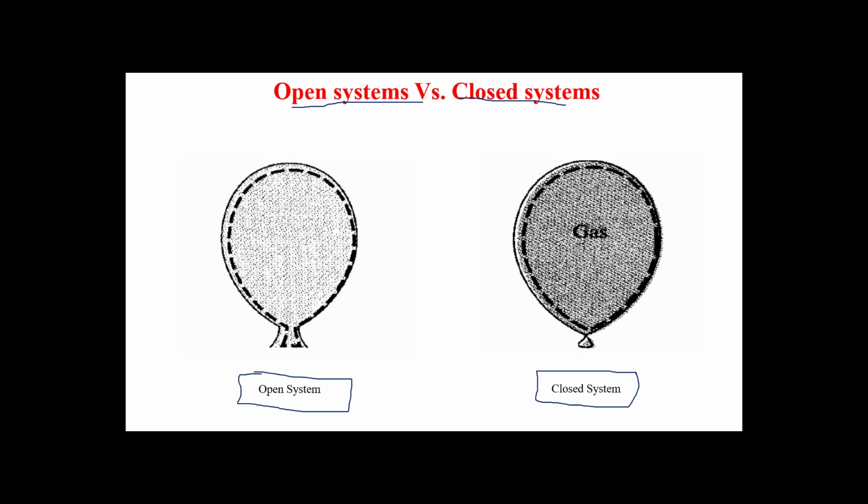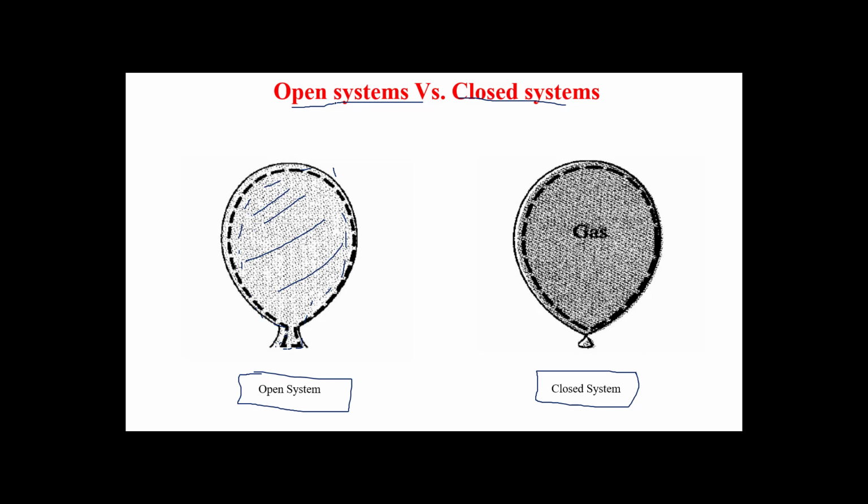Yes. Here you can notice that we have two balloons. This balloon is open to the atmosphere, so we draw a control volume or control surface. This is the control surface, in dark color, and this balloon is closed, so we draw a control surface here too. This dashed line we call the control surface, and what is inside is the control volume.